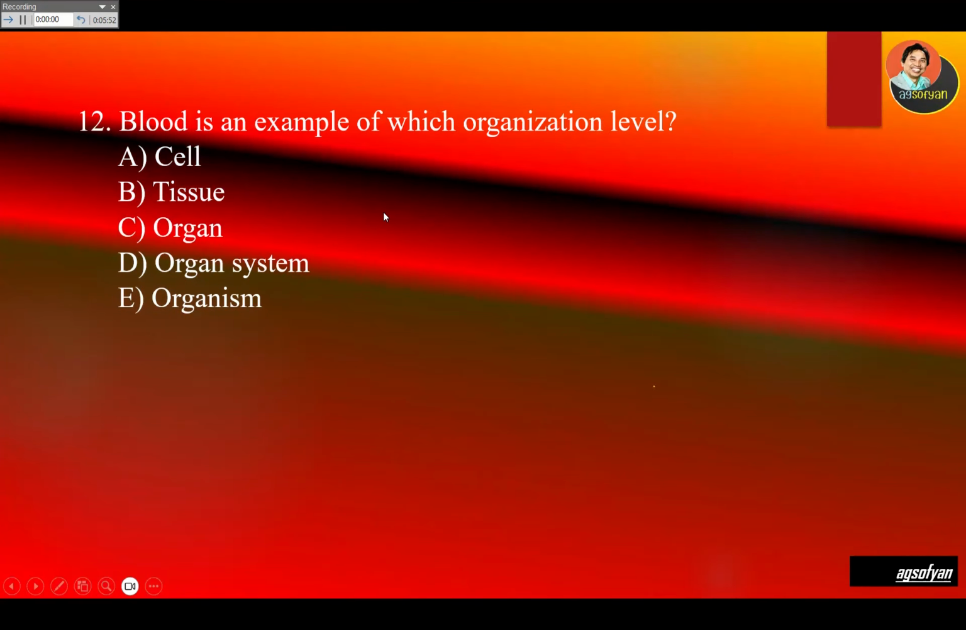Blood is an example of which organization level? Blood. A, B, C, or D. So blood consists of cells. There are white blood cells, red blood cells, and platelets. So because this is an organization of cells, it is going to be tissue. So blood is a tissue.